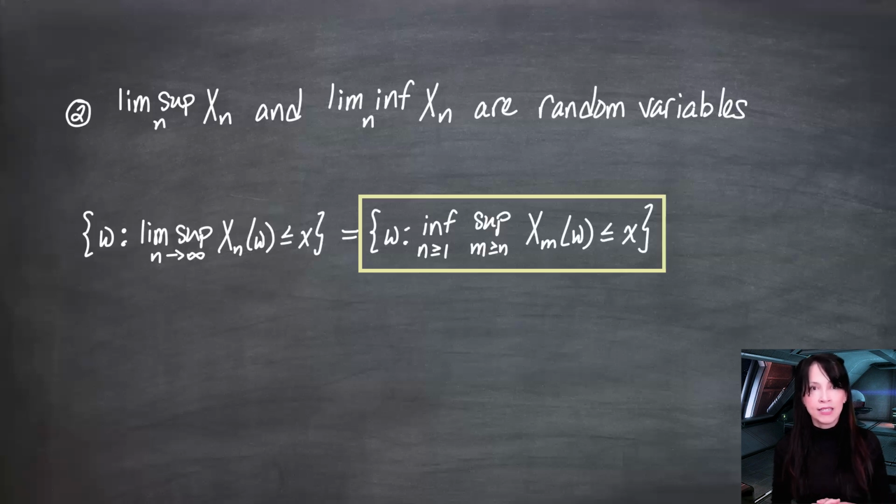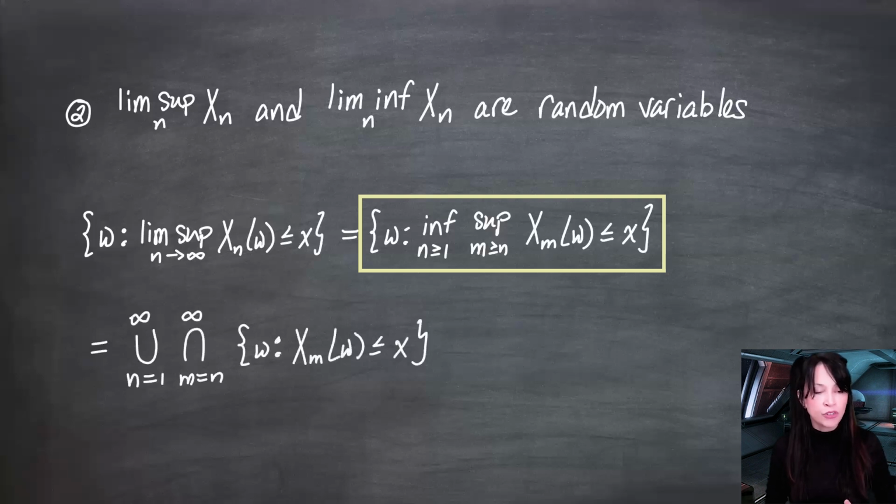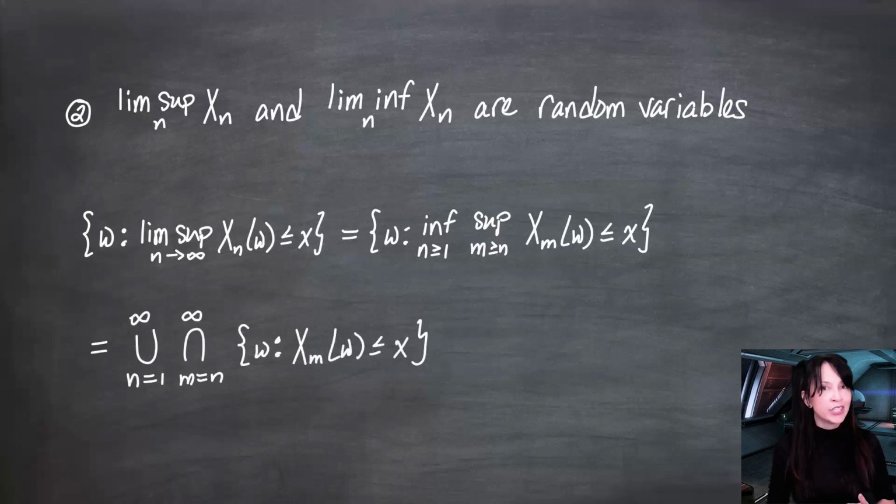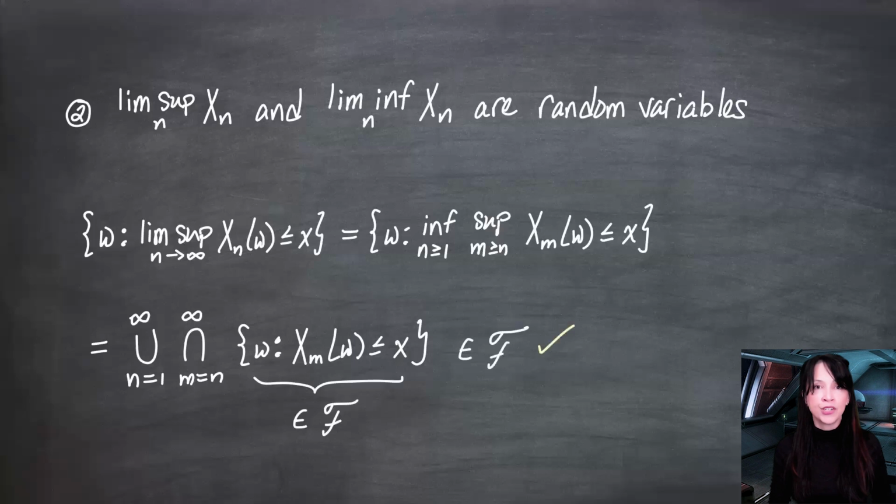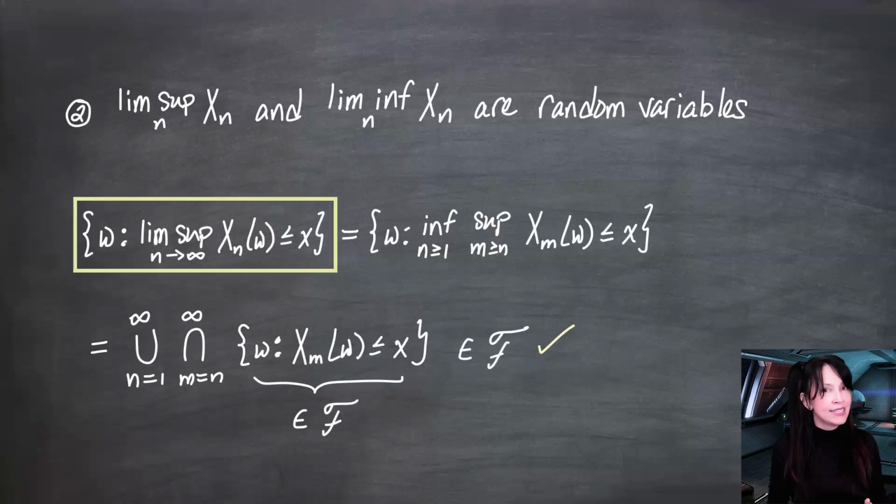So I claim that this set is the union as n goes from 1 to infinity of the intersection as m goes from n to infinity of the set of omegas for which x_m of omega is less than or equal to x. Now, the x_n's are valid random variables, so these sets are in F, and this is countable unions and countable intersections. So again, this whole thing is in F. And because this is in F, that's one way we can show that this is in fact a random variable.